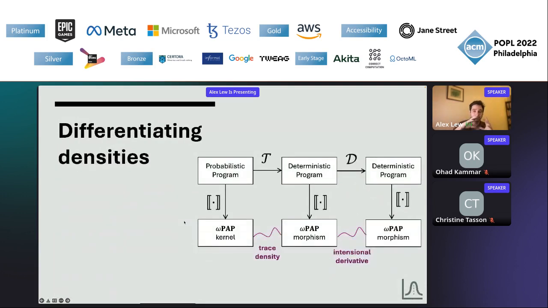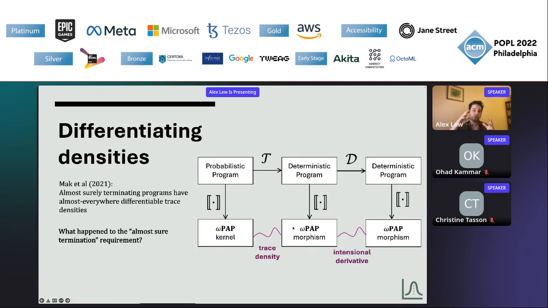Next up, let's look at differentiating densities. Here's the image from the intro slide. We have a probabilistic program, a transformation that creates a density function, and another transformation that takes its gradient. Our semantics can interpret this probabilistic program as a probability kernel, validate that the density that we compute really is a density with respect to the base measure of interest, and our correctness proof for AD handles this part of the diagram.